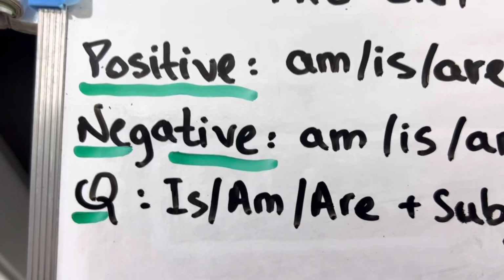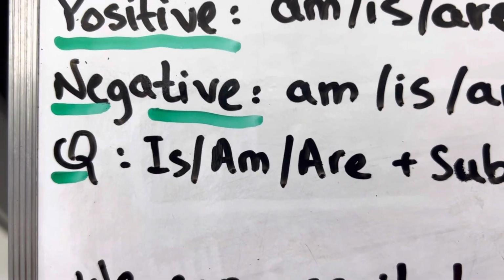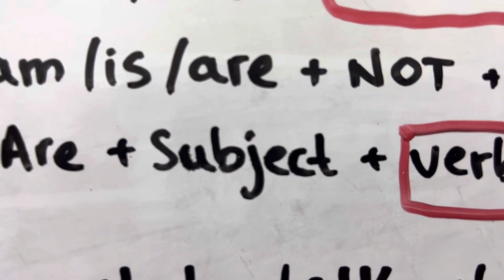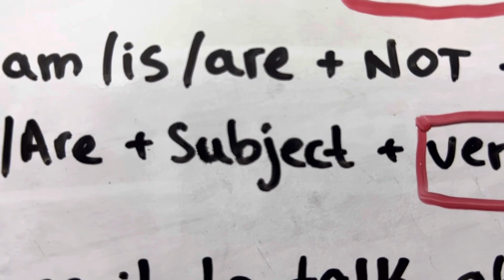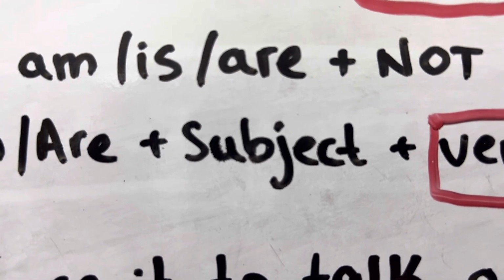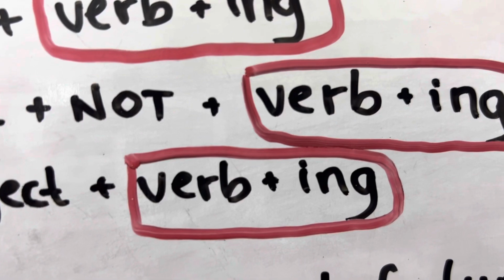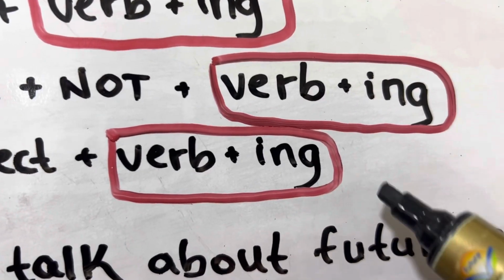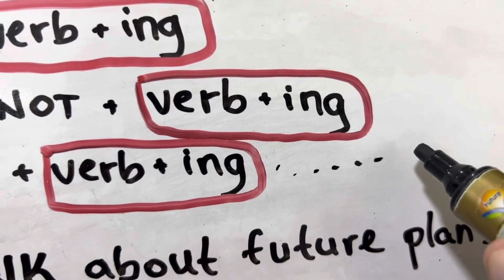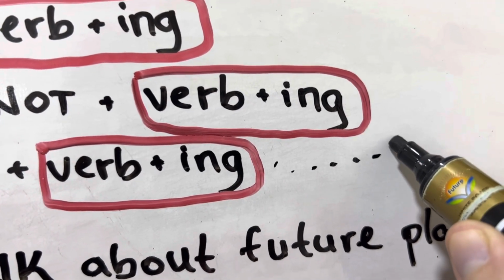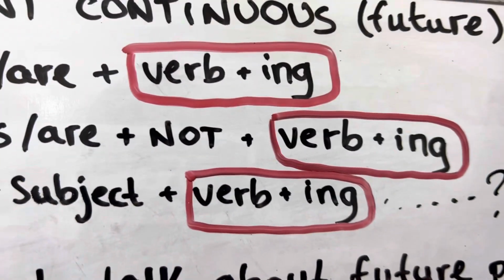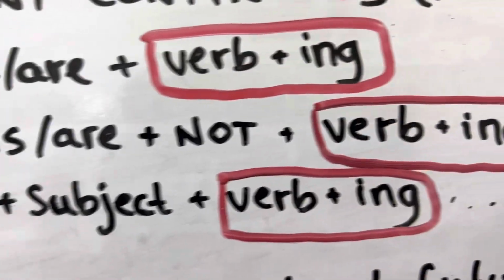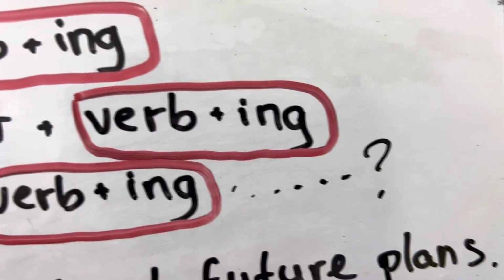Okay? Then, if we want to make a question, we start with is or am or are. Then we put the subject, I or you or he or she or we, they, okay? And then we add the verb with ing at the end. And then we have the rest of the sentence, the rest of the question, and at the end, the question mark. So for example, is Layan coming to school tomorrow?